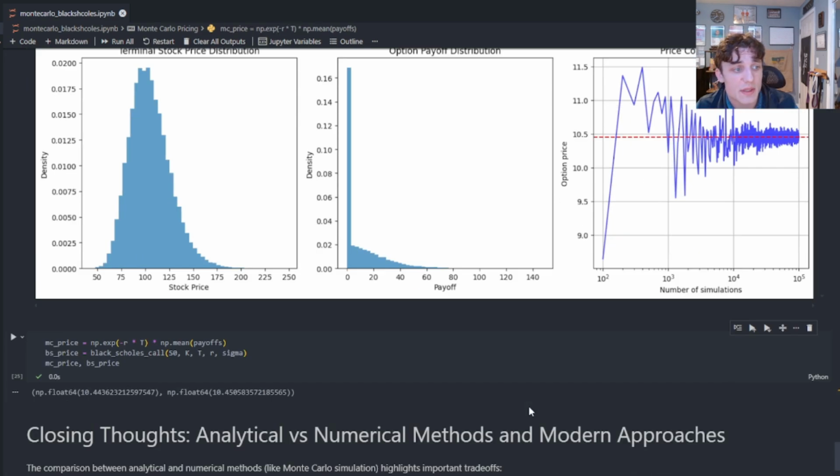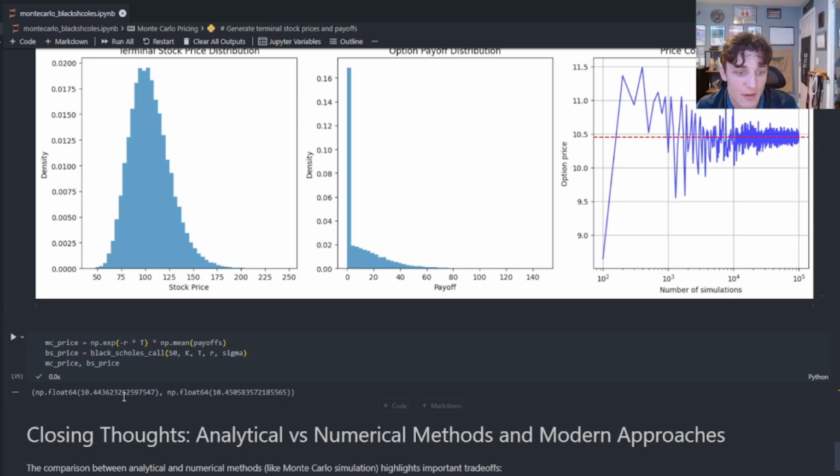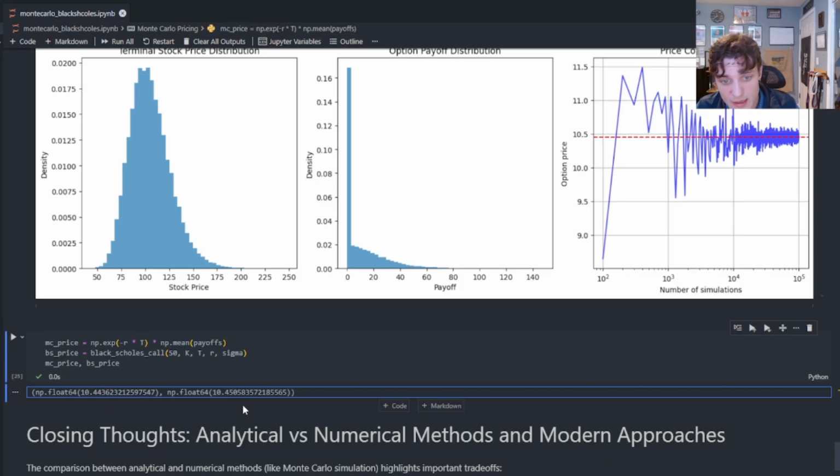All I've done now is print the price at the end of the Monte Carlo simulation and print the price given by the Black-Scholes model. And look what you have here. You have the Monte Carlo price is 10.444 and the Black-Scholes price is 10.45. So it is certainly converging to that Black-Scholes price.